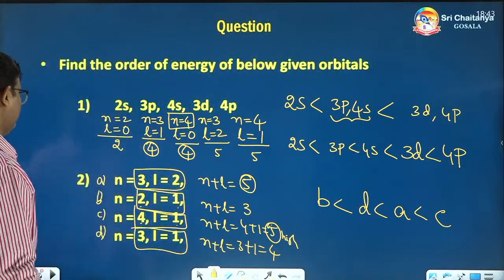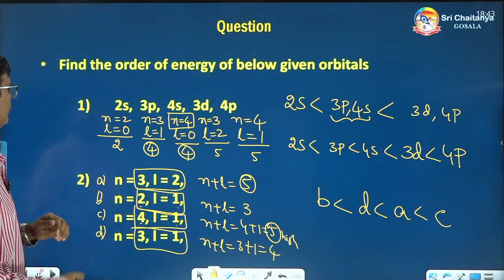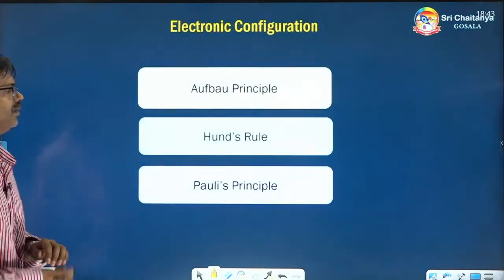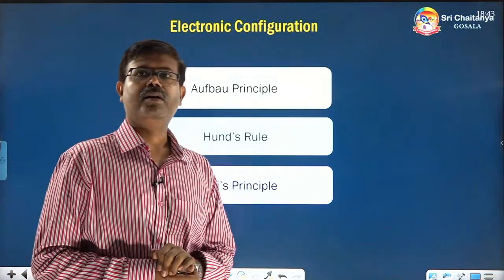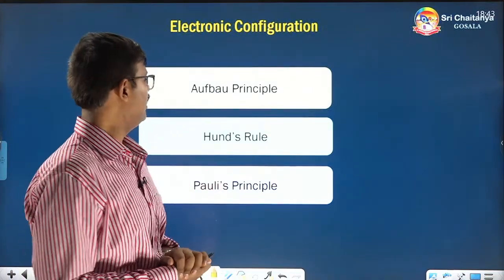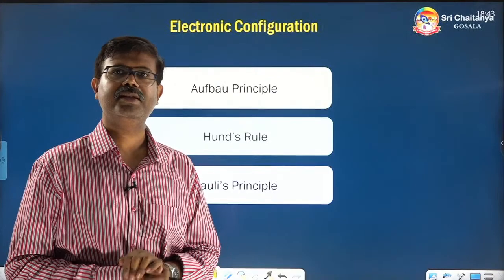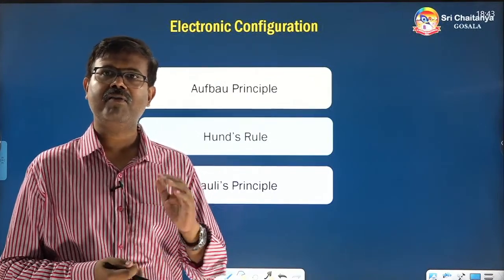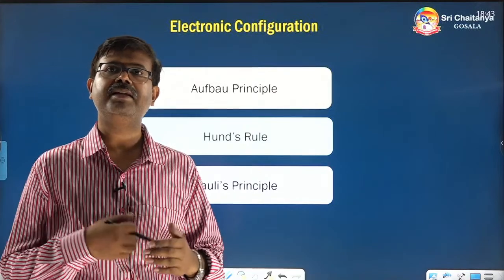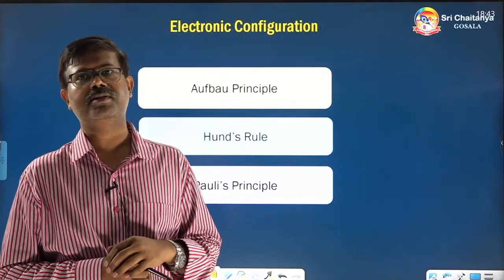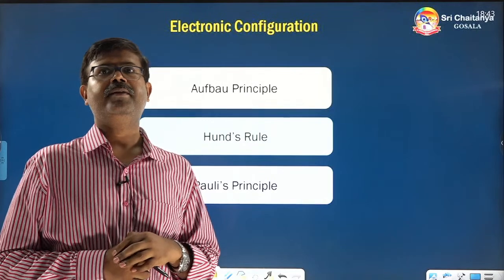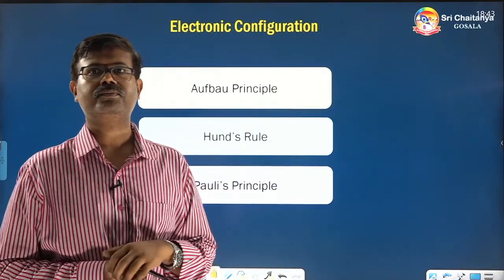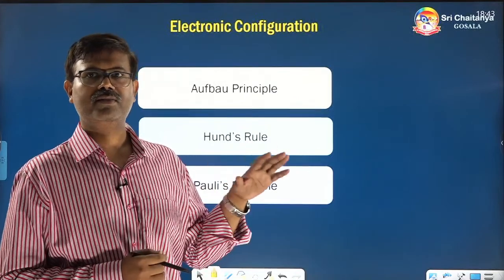Next, the Aufbau principle, Hund's rule and Pauli's rule. These three principles or rules will help you in writing electronic configurations. Now, what are these three rules? Let's go one by one.